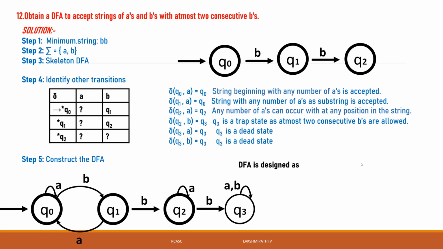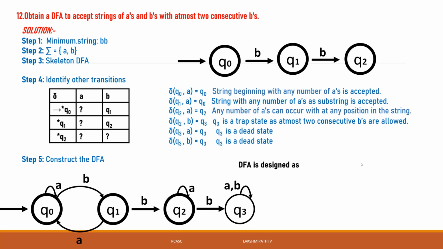Then it takes B, then once again B, and if you give one more B, it will go to the Q3 state. That is called a trap state. It takes only two continuous B's, not more than two.